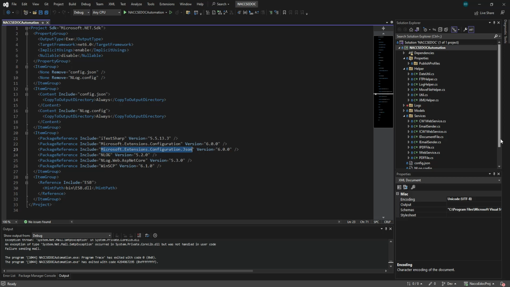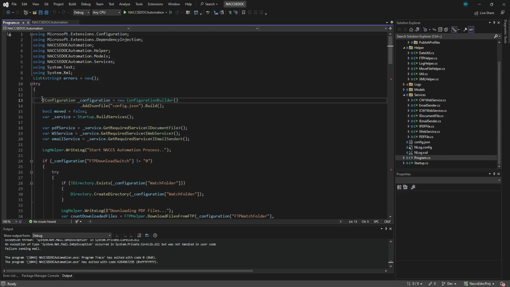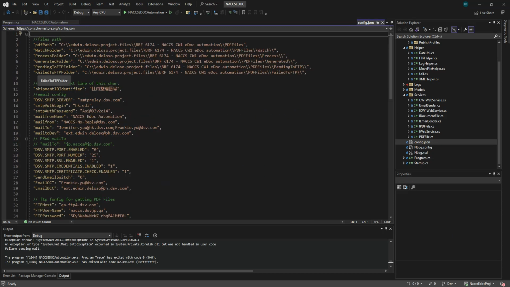So if you can see in our Program.cs, guys, this is how we configure the configuration builder, and we add a JSON file and we name it config.json. You can find here the config.json file that we just added. You have to set the build action to Content, and set it to Copy always, so it will be saved once we build it. This is the configuration file that we have. This is the key and this is the value. All right, so that's how we get the configuration files.